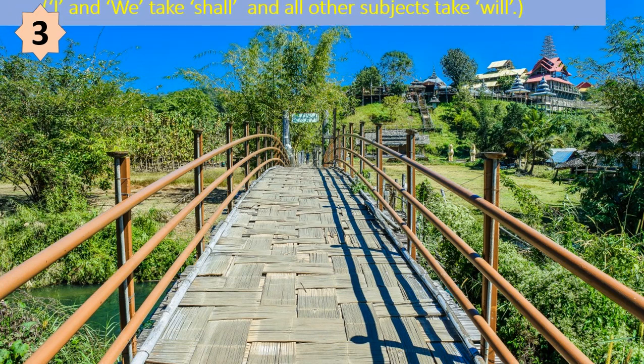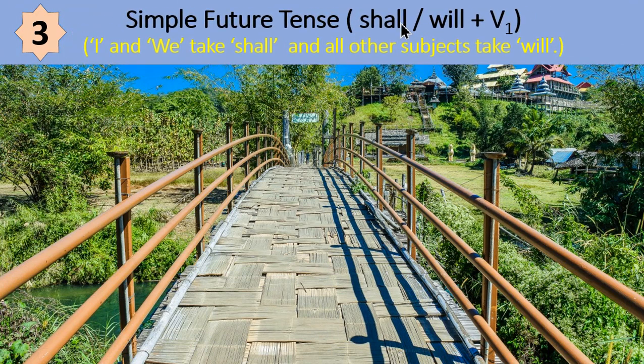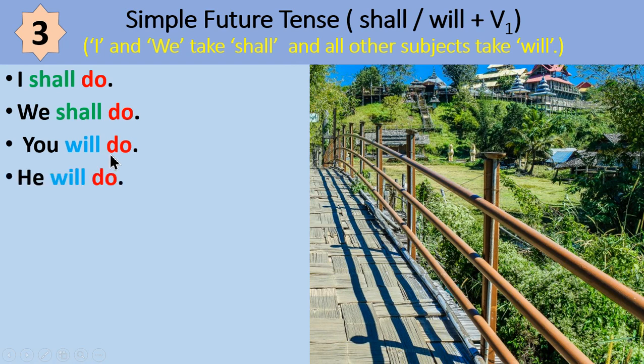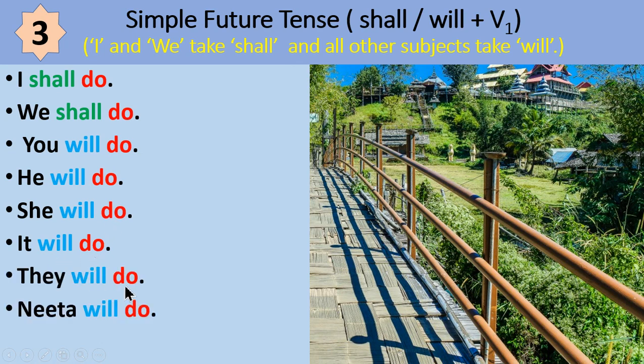Third tense, simple future tense. It takes shall or will plus first form of the verb. I and we take shall and all other subjects take will. I shall do, we shall do, you will do, he will do, she will do, it will do, they will do, Nita will do, Nita and Kunal will do.